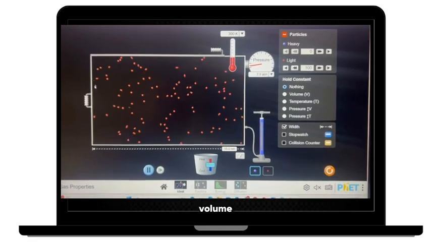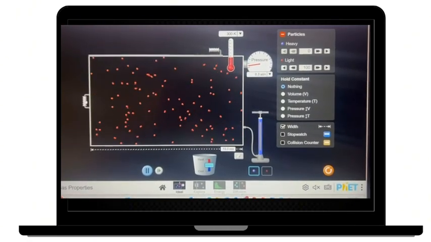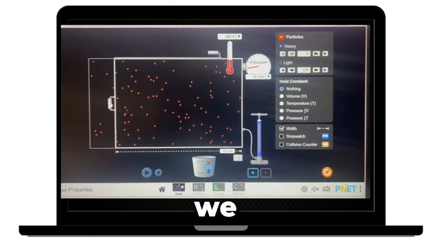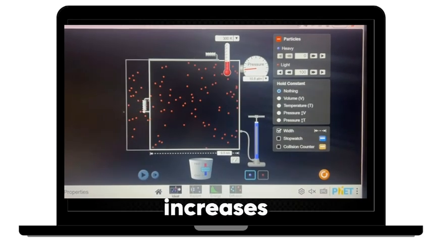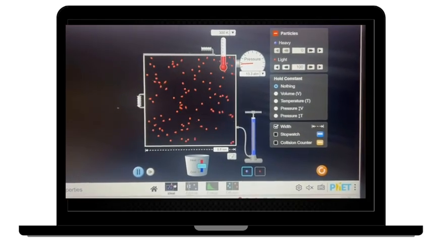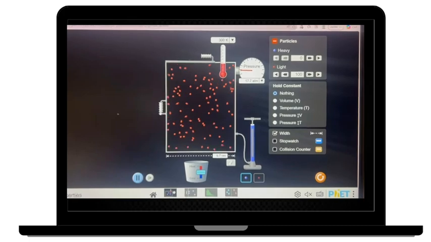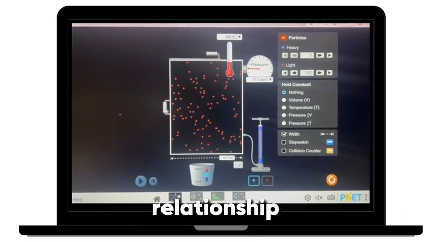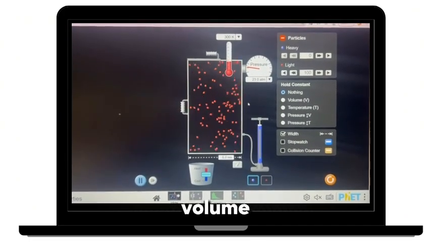As we reduce the volume of the container, we observe that the pressure increases. This shows an inverse relationship between pressure and volume.